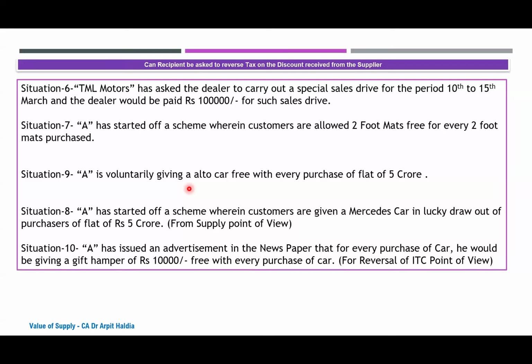Now the question comes whether giving an Alto car free with a flat is a composite supply or a mixed supply. If the builder has not given separate values for flat and car, and if it is a mixed supply, then what would be the applicable tax rate? And if it is a composite supply, what would be the applicable tax rate? So any views from the members on this issue?